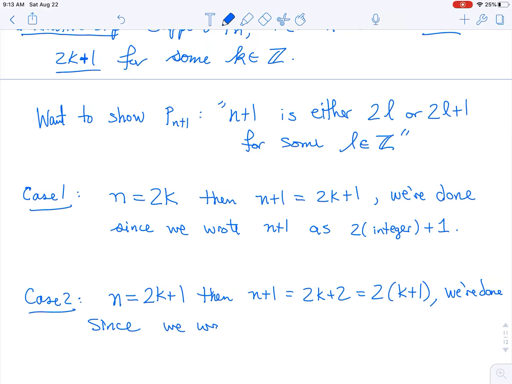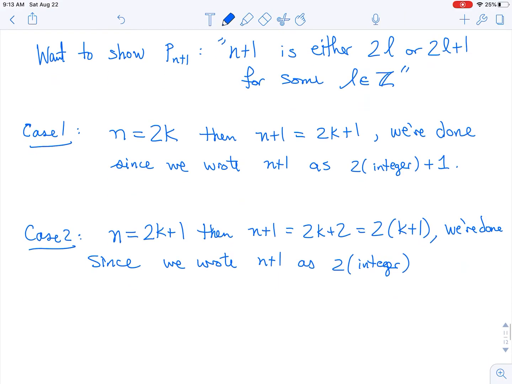Since we wrote n plus 1 as 2 times an integer. So remember, our goal, let's go back to our goal. Our goal was to show that n plus 1 is either twice an integer or twice an integer plus 1. And we did that in both cases. And so now let's do our conclusion.